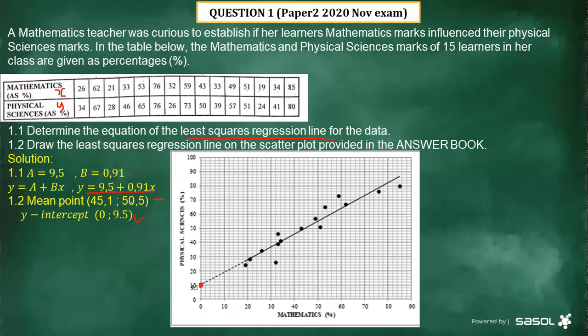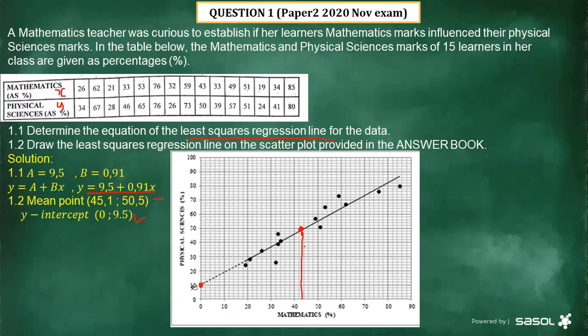The midpoint is 45,1 and 50,5. Remember the x value there is 45, so 45 is going to be somewhere here. You take a line, and then it's going to give us that 45,1. And then the y value there is 50,5, which is approximately on this point here. You can see that point is there, the midpoint.